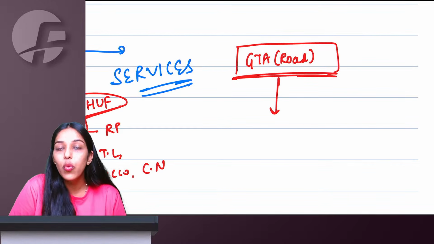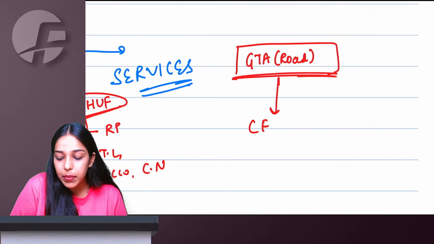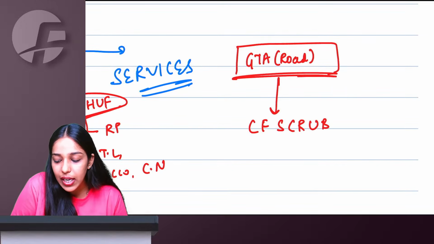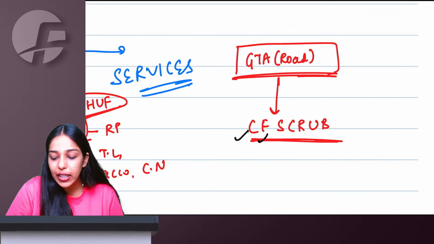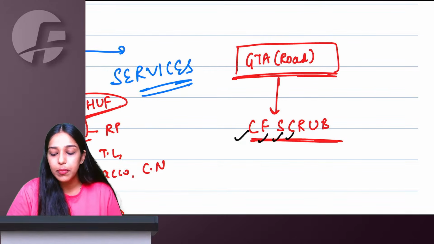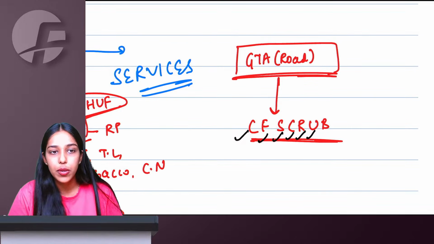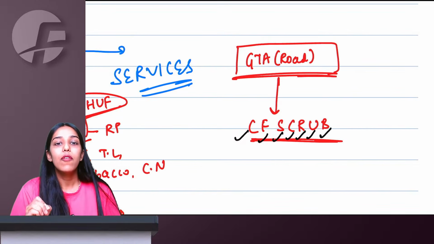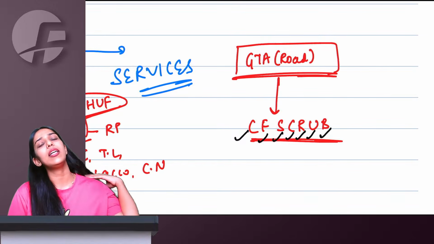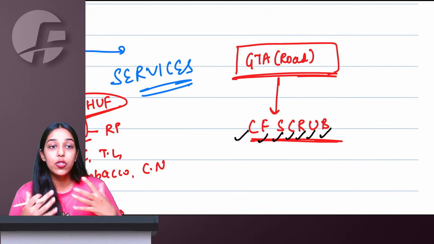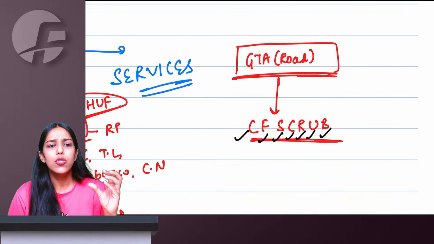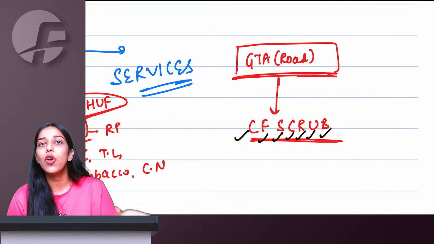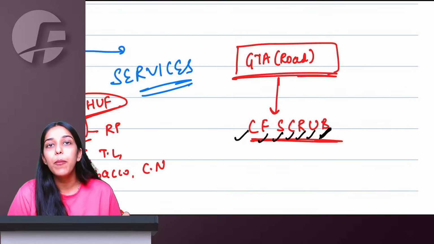Then you need to check who is the recipient. If recipient is anyone out of CF scrub, what is CF scrub? Cooperative society, factory, society, casual taxable person, any registered person, unregistered, registered partnership firm, or body corporate. What do you mean by body corporate? Any company, private limited company having its own separate legal identity is known as body corporate in GST. So any limited or private limited company or corporation basically will be a body corporate.